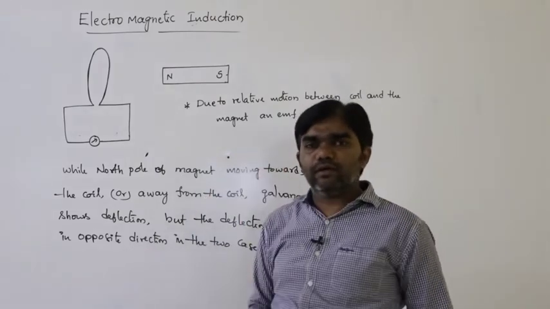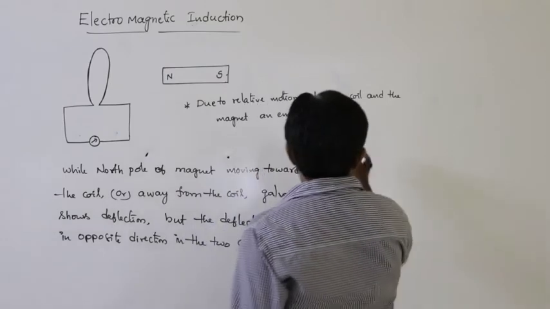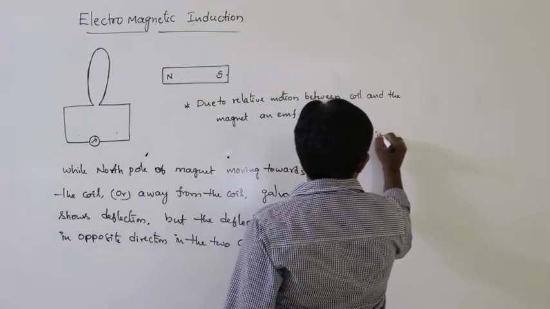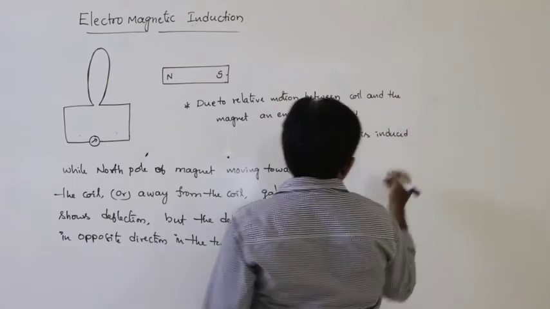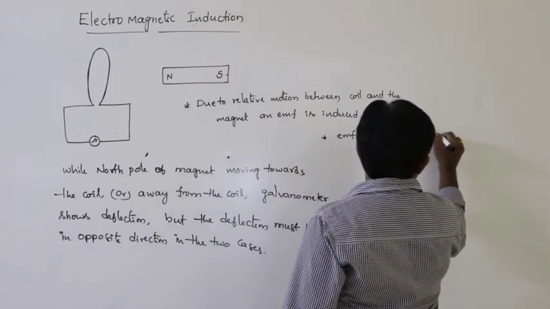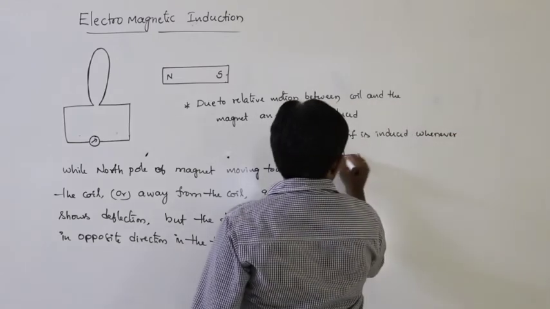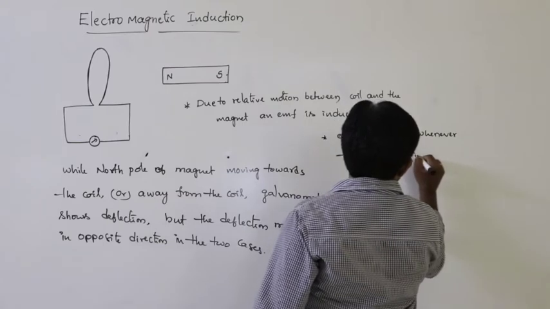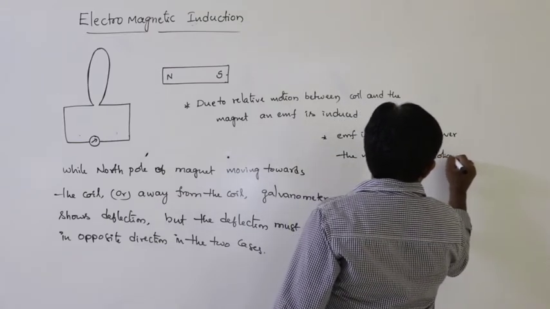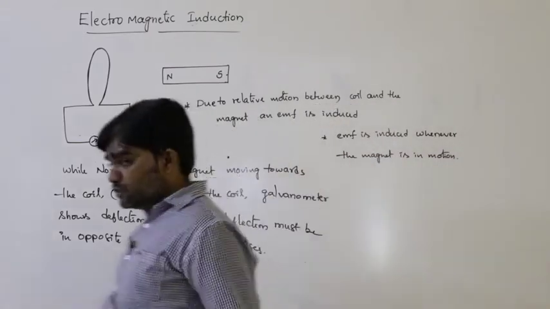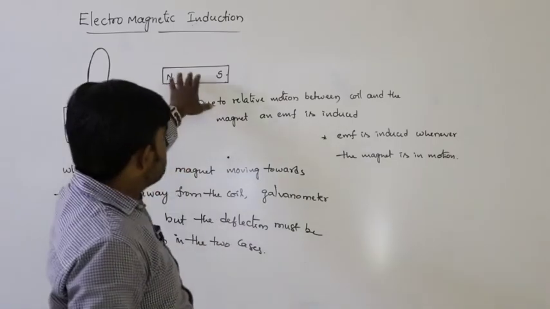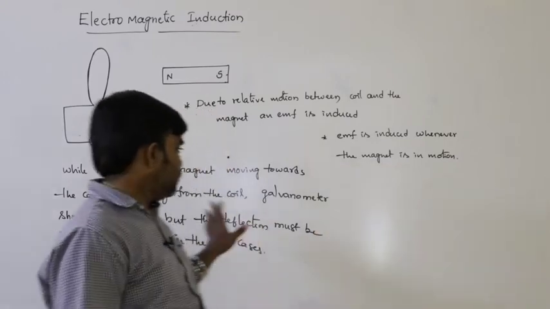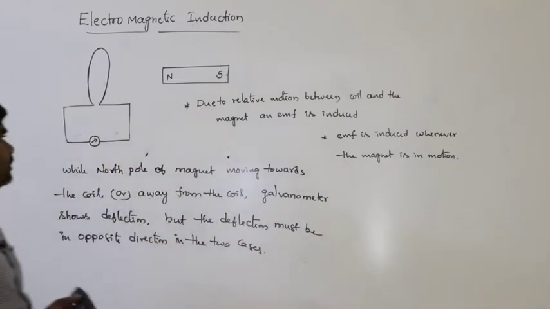So EMF is induced whenever the magnet is in motion. Up to that extent only EMF is induced. If the magnet comes to rest, the EMF also stops. So those are the three points you have to remember.